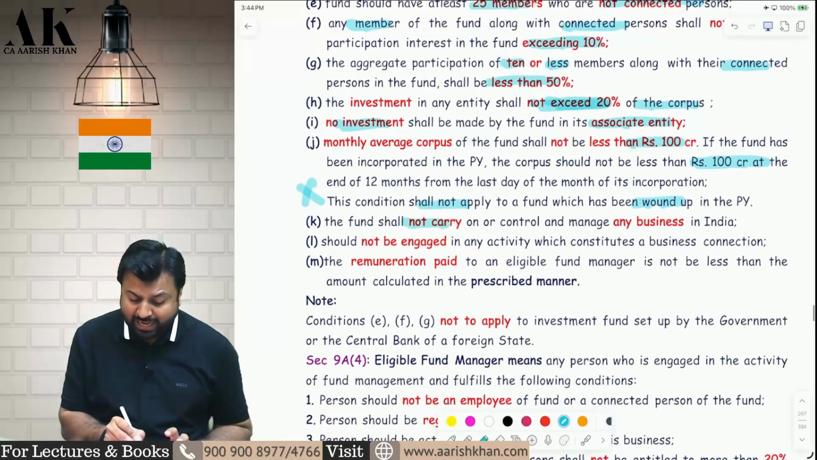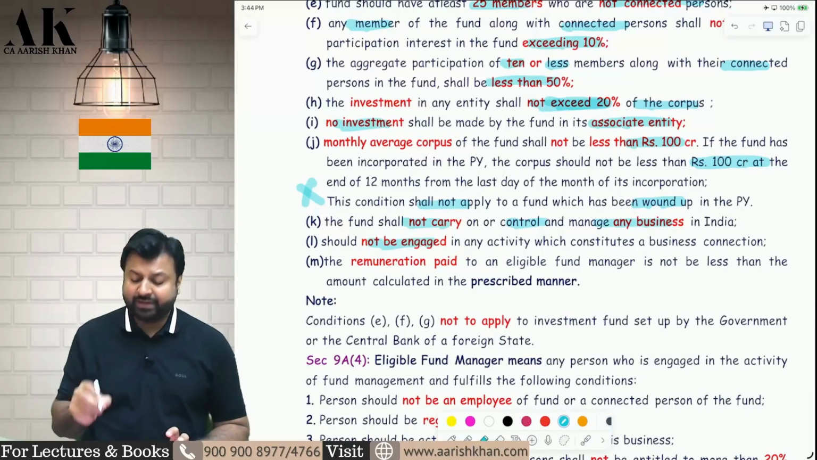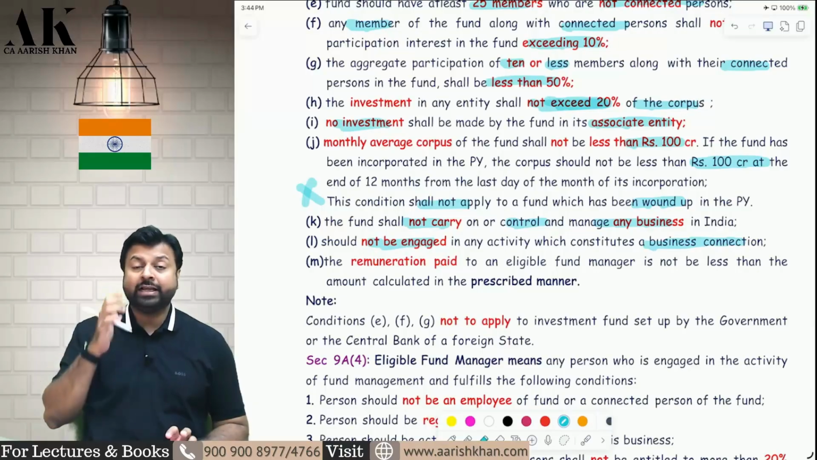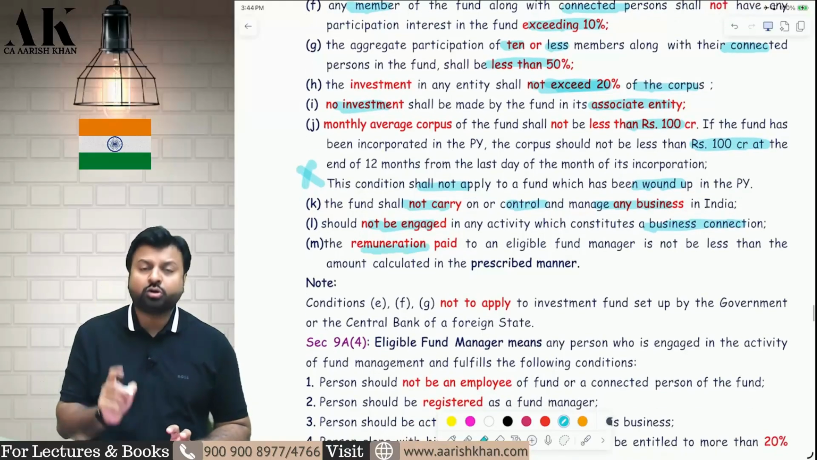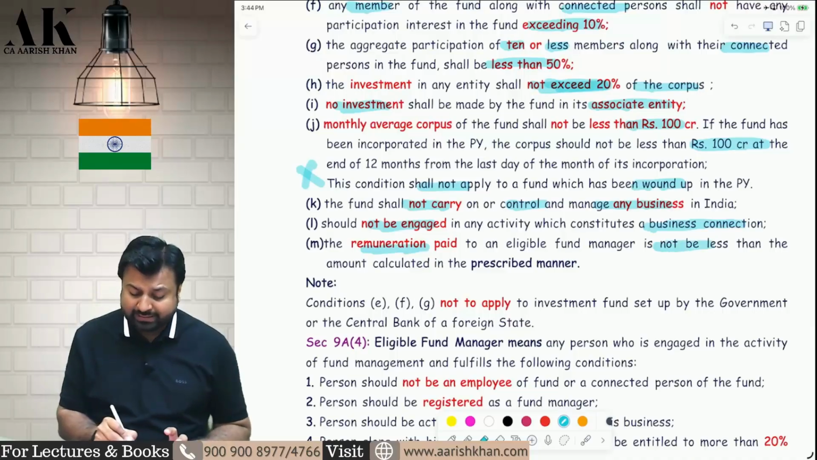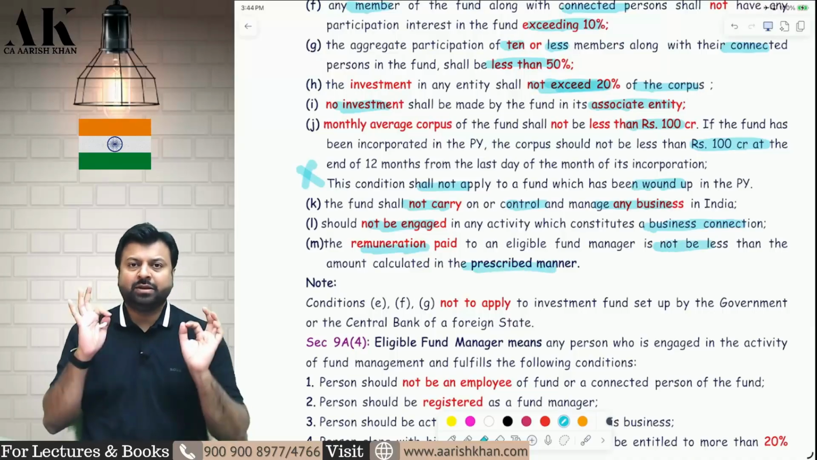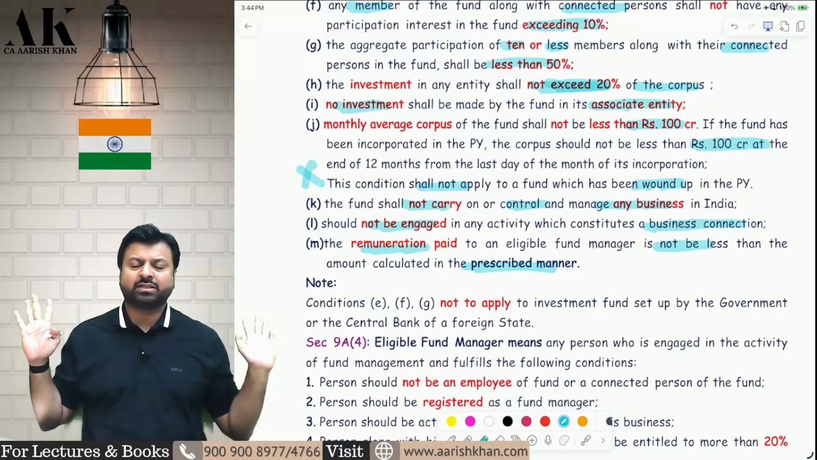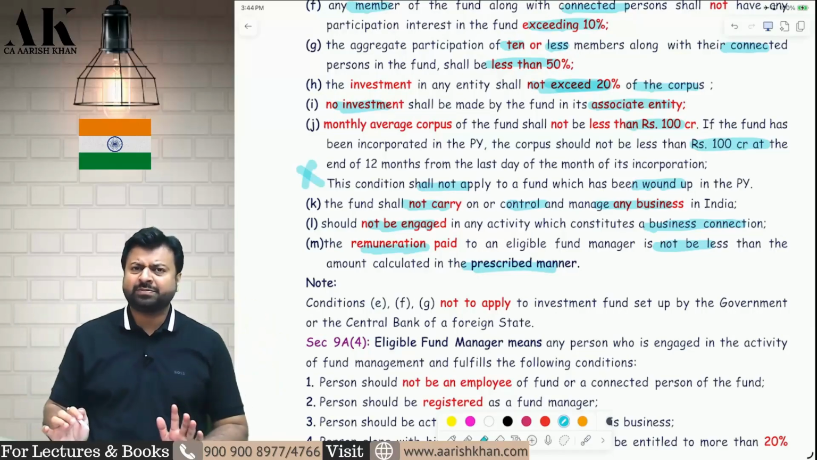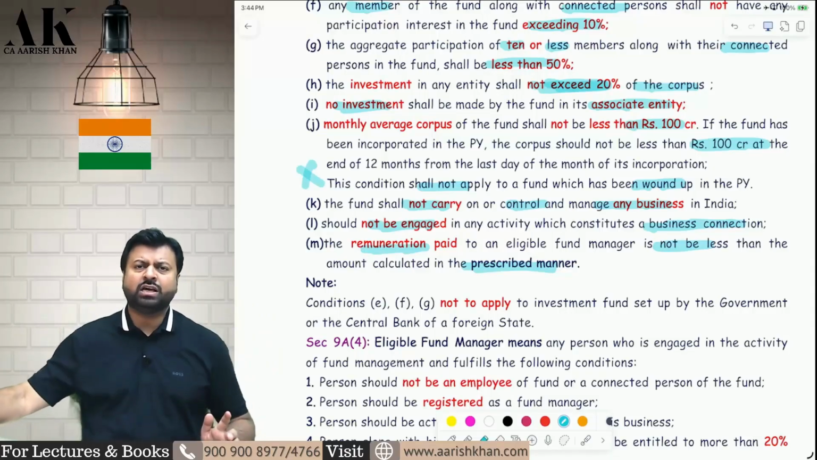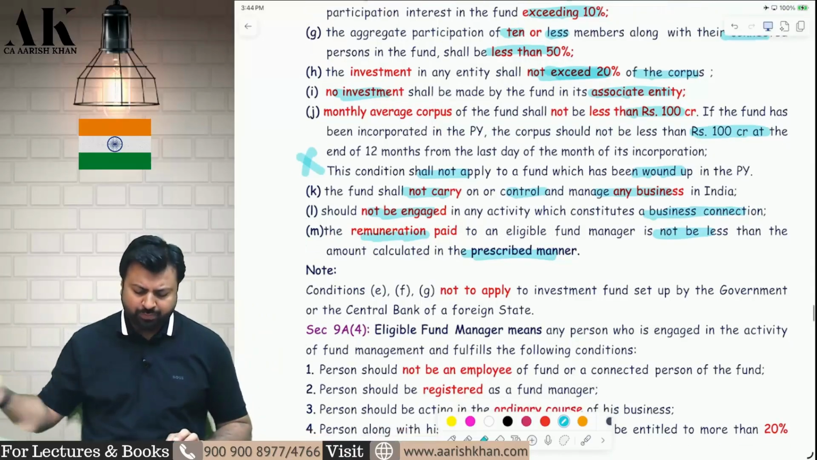The fund shall not carry on or control any business in India. The fund should not be engaged in any activity which amounts to a business connection in India. And the remuneration paid to the manager should not be less than the amount prescribed by CBDT. So CBDT has prescribed some rules which are not in your syllabus. Whatever rules CBDT has prescribed, you have to pay that much remuneration to the fund manager. I hope it is clear to all of you.